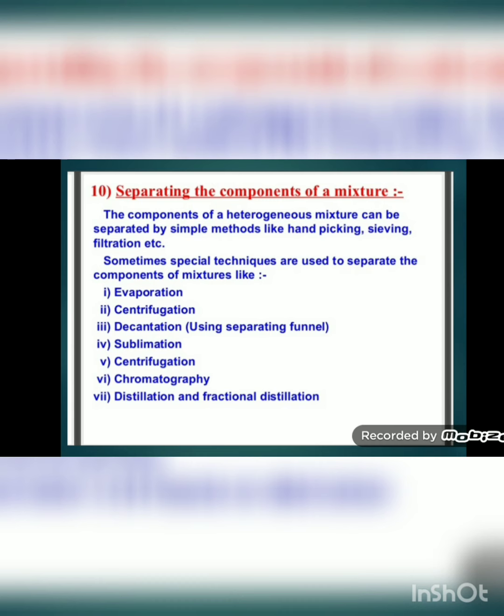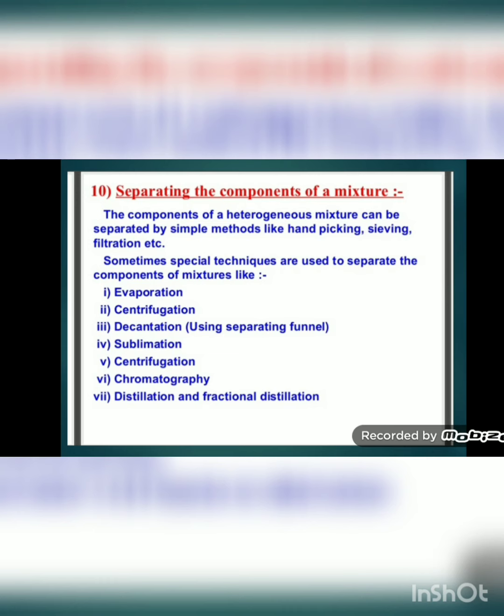Students, in the beginning of this chapter I told you about the purpose of studying the properties of different types of mixtures. Why did we study the properties of different types of mixtures? So that according to their properties we can apply different techniques to separate the components of a mixture. In standard 6th and 7th you must have studied the separation methods for the components of a heterogeneous mixture. We have studied the hand picking method, sieving method, filtration method, winnowing method and magnetic method.